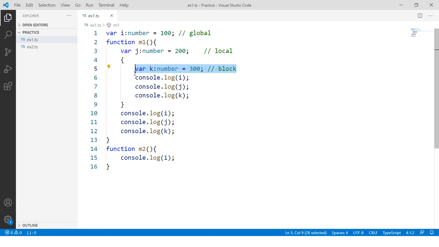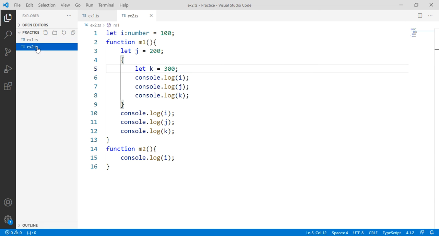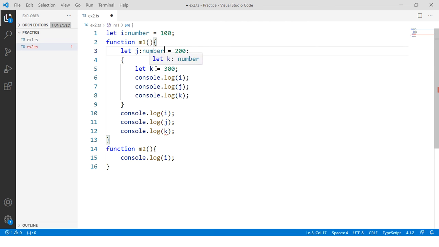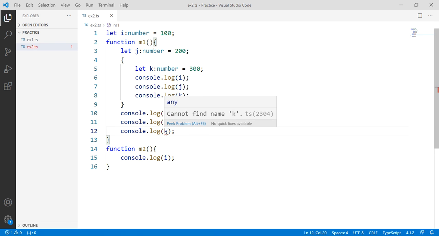In order to overcome this, TypeScript people introduced a keyword, let. By using the let, I can create a global variable or function variable or local variable as well as a block level variable. Now k is accessible only inside the block, but if you try to access it outside, it gives an error. It is working exactly in the expected way.